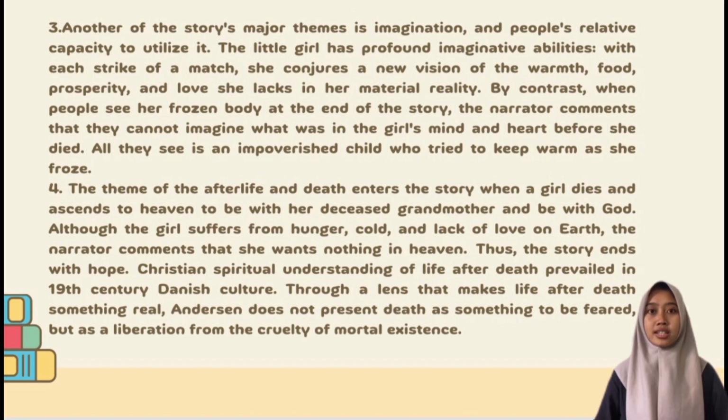Thus, the story ends with hope. Christian spiritual understanding of life after death prevailed in 19th century Danish culture, through a lens that made life after death something real. The writer doesn't present death as something to be feared, but as a liberation from the cruelty of mortal existence.